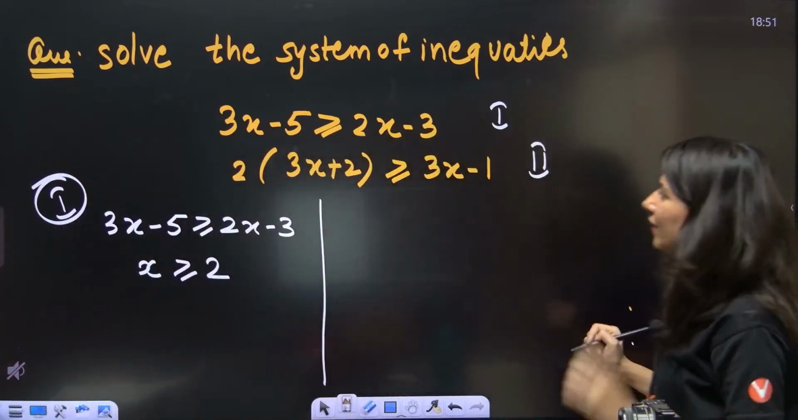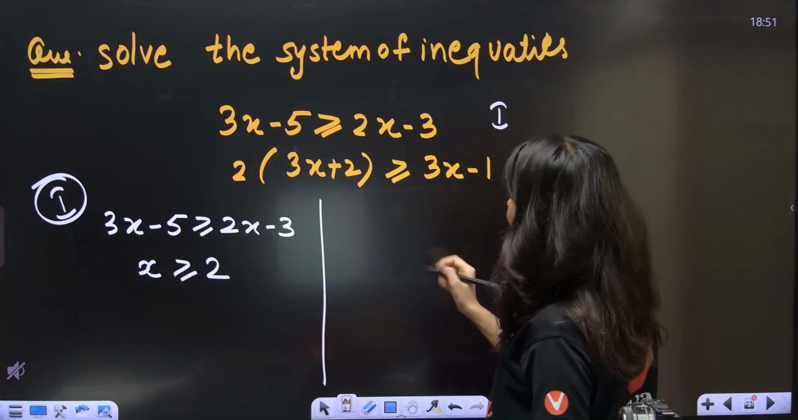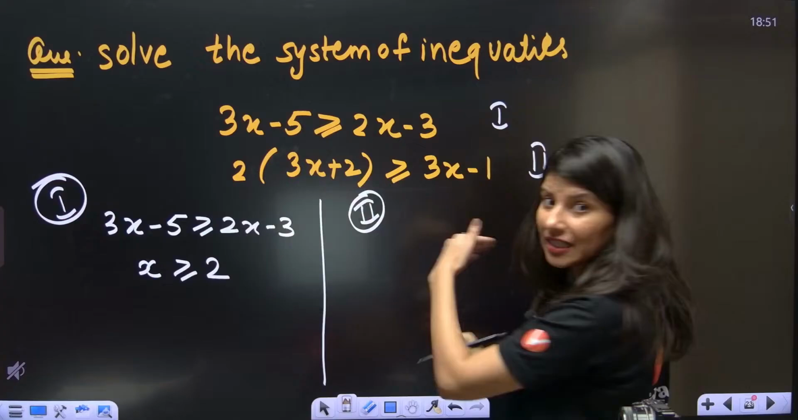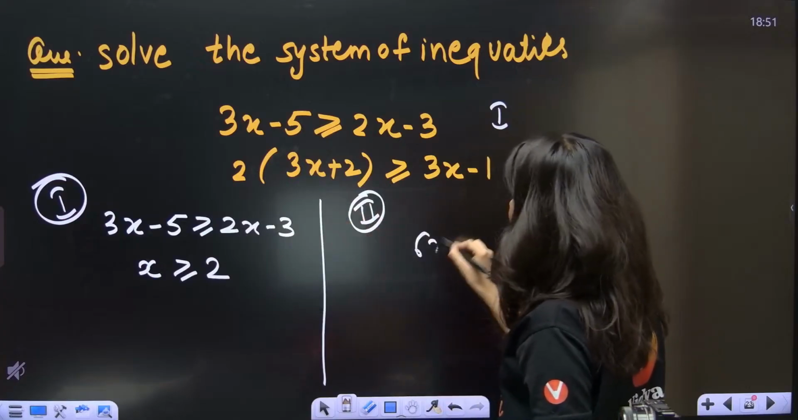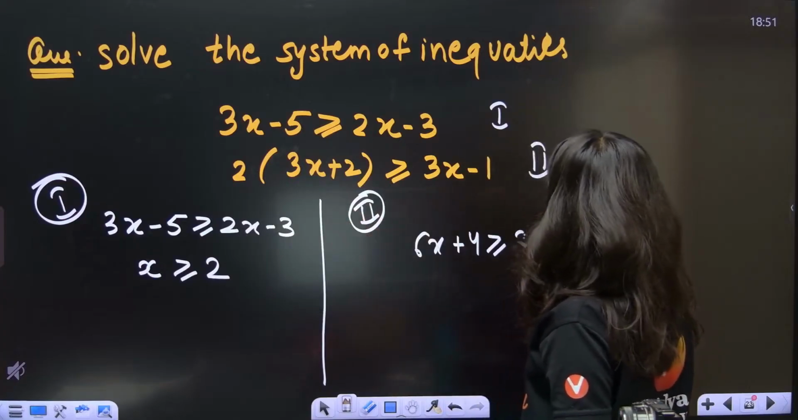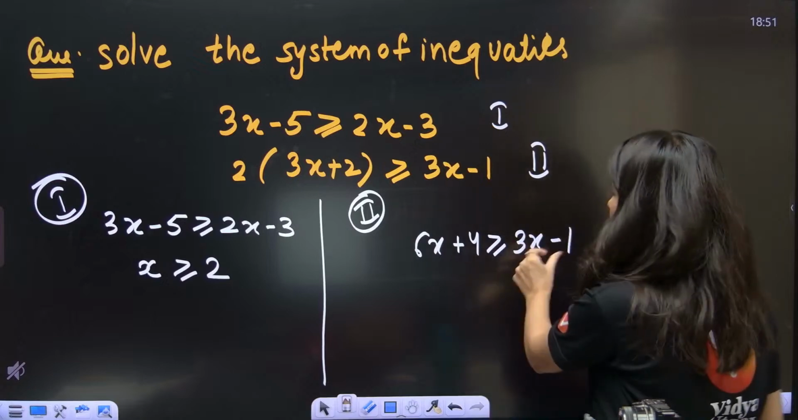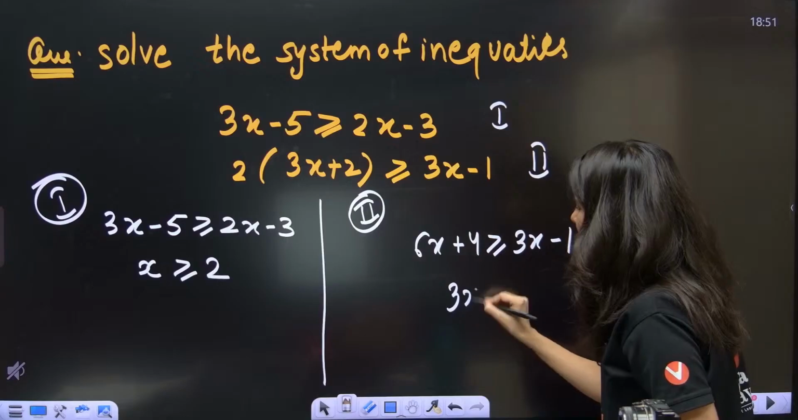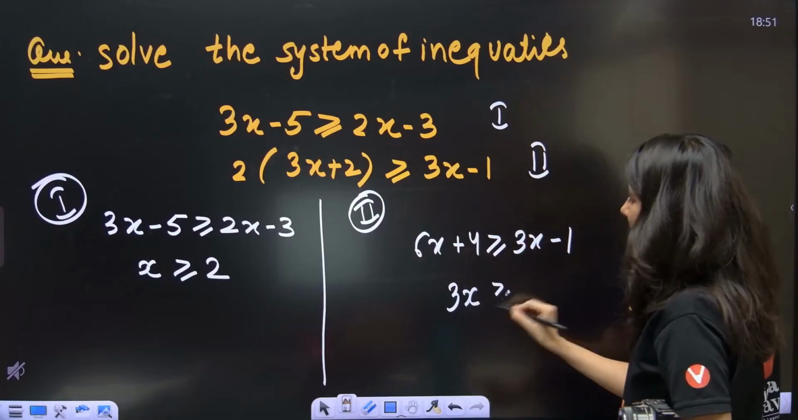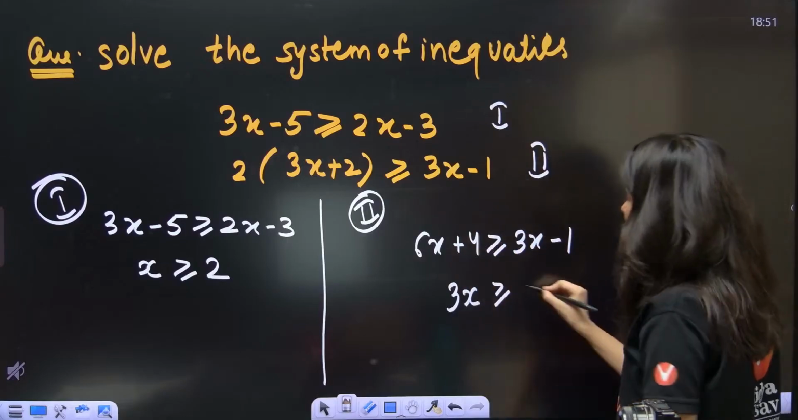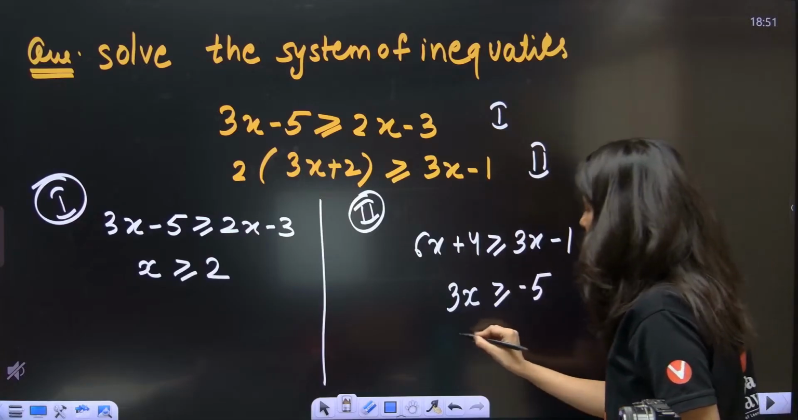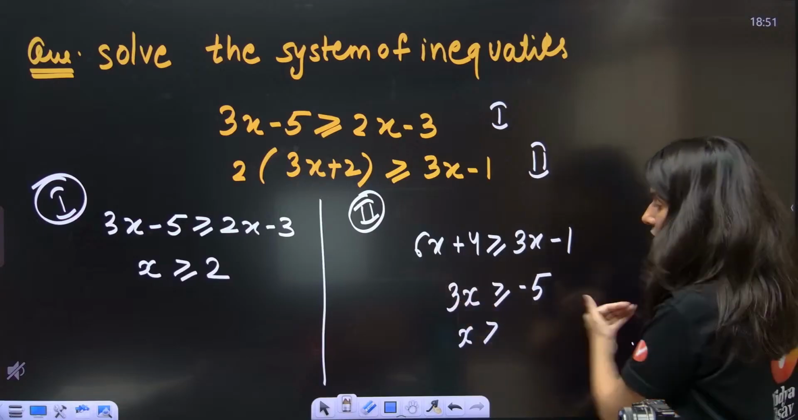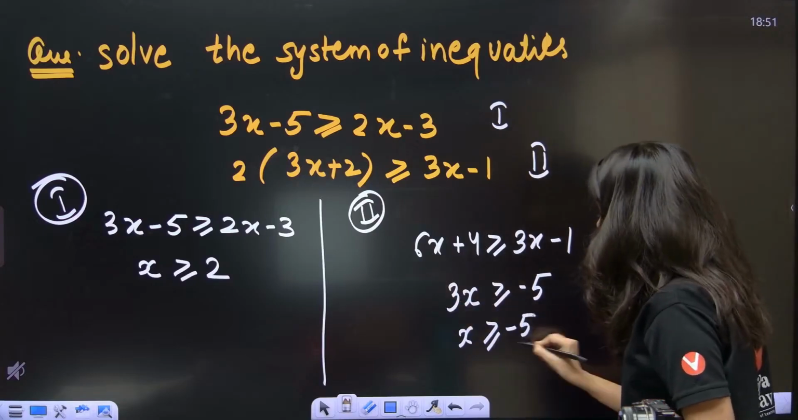Now if I talk about the second inequality, 3 2s are now multiplied. 3 2s are 6x plus 4 greater than or equal to 3x minus 1. So 3x you need to shift. 6x minus 3x will give you 3x, and the greater than sign will not get affected. Minus 4 minus 1 is minus 5. So dividing by a positive number is allowed now. Divide by 3. So x is greater than or equal to minus 5 by 3.